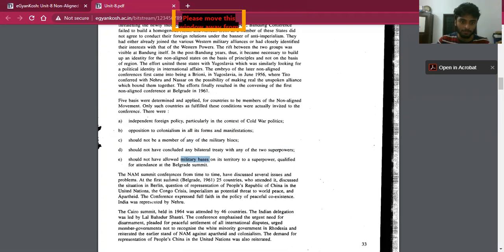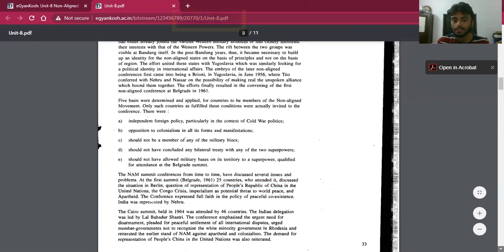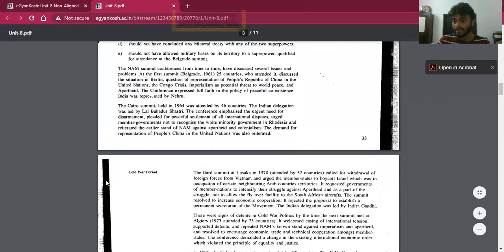The first summit was held at Belgrade. Some of the important issues discussed at that time were the situation in Berlin, the question of representation of the People's Republic of China in the United Nations, the Congo crisis, imperialism as a potential threat to world peace, apartheid, etc. India was represented by Jawaharlal Nehru. Then the second summit was held at Cairo, Egypt. The Cairo summit was held in 1974 and was attended by 46 countries.